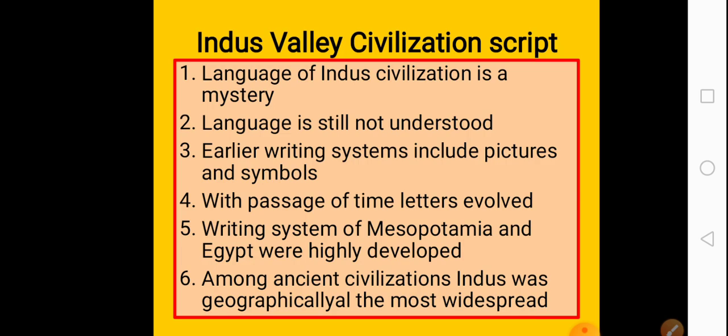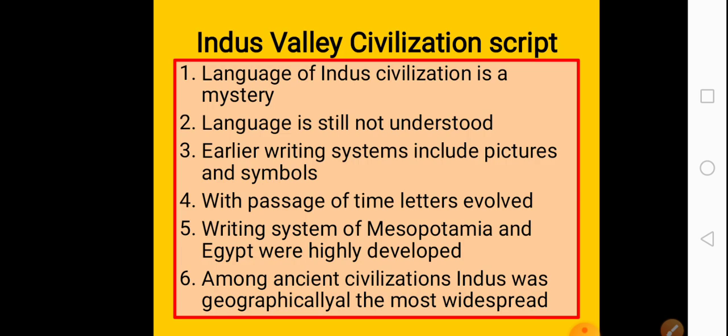This is the language of Indus Valley civilization. They have written it down and they are trying to express something with the help of these symbols. However, the language of the Indus Valley civilization is still not completely deciphered. Deciphered means it is still not understood or translated.